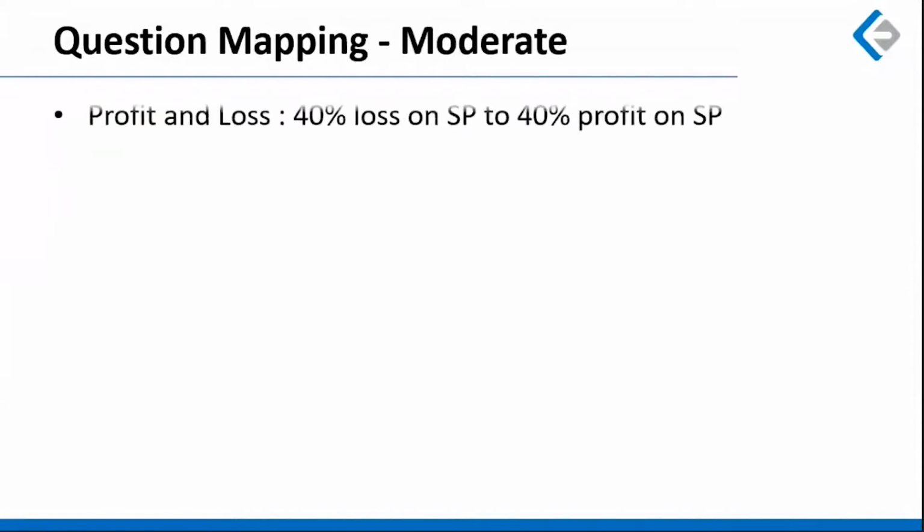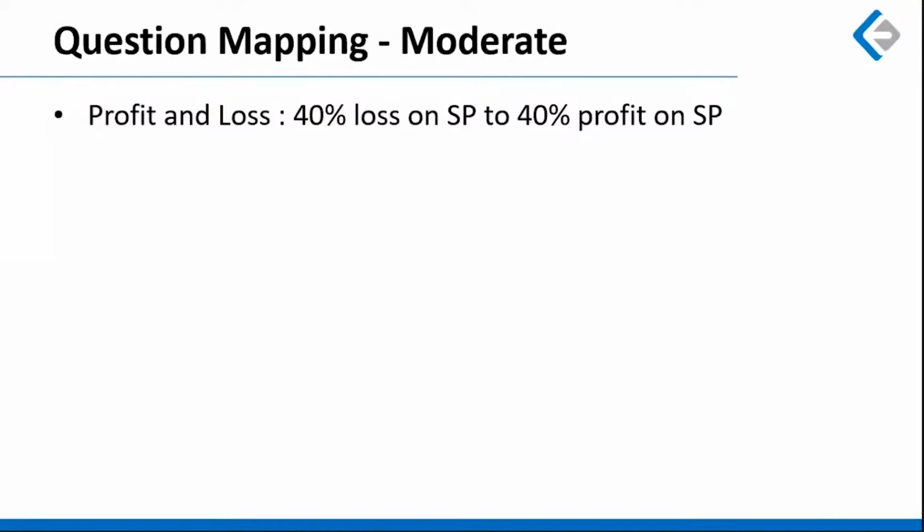Coming to question mapping of moderate questions, there was a question based on profit and loss. That said that a person sells at 40% loss. So you can always assume values over here, which helps you make a 40% loss. Something like 100 can be the selling price because the loss is made on SP. So 100 can be the selling price, and cost price will be 140 rupees. So this will enable you to have a 40% loss on SP. And once you start assuming these values, you will be able to find out a new SP, which will help you make a 40% profit.